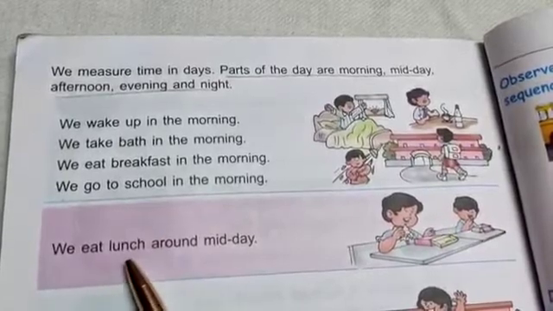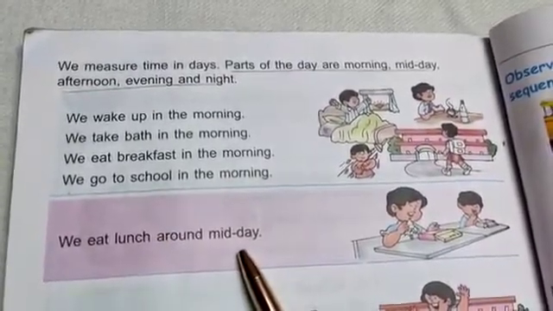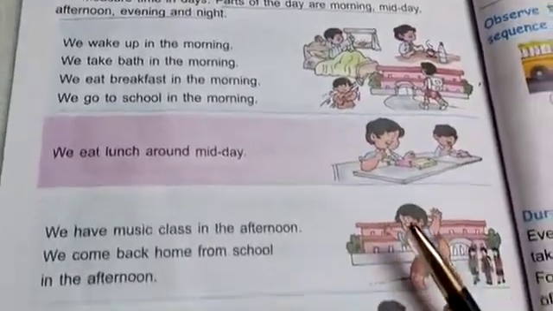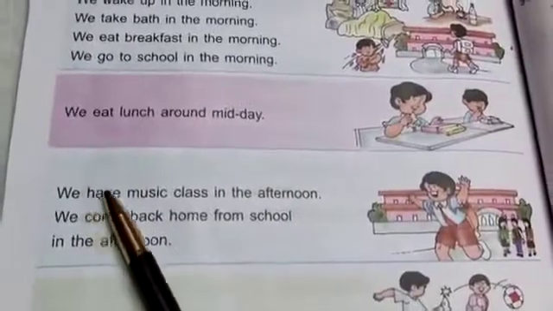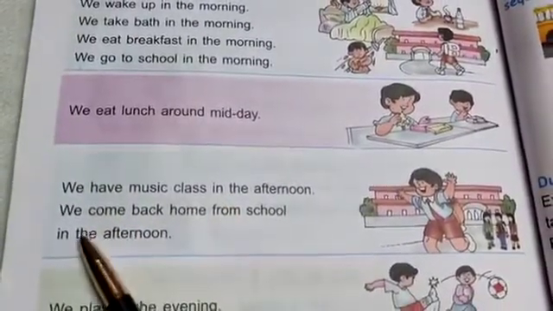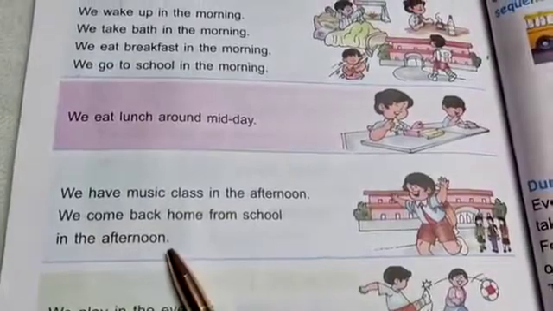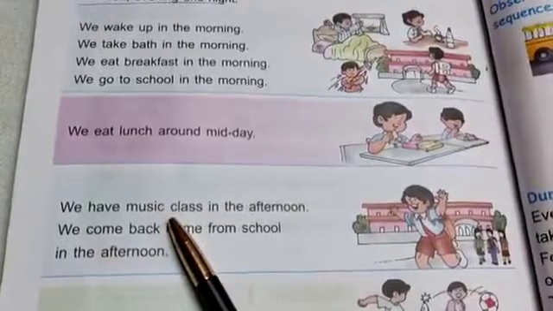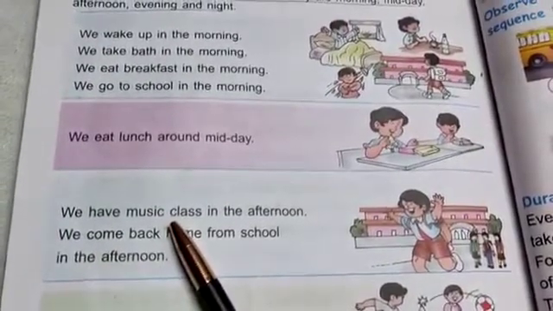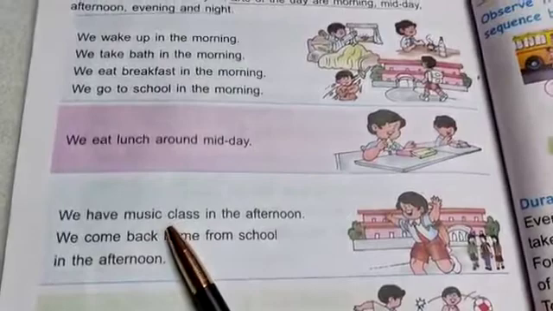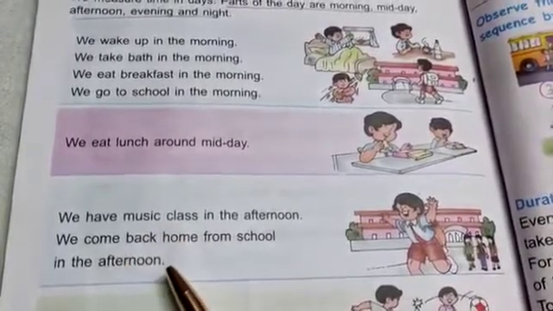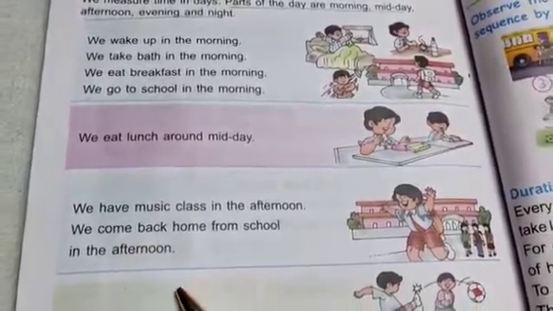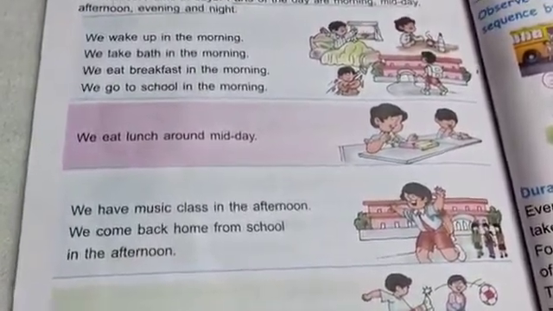We eat lunch around midday. So what do you do around midday? You have your lunch. Then what we do in the afternoon, let us see. We have music class in the afternoon. We come back home from school in the afternoon. So in the afternoon, you have your music class or dance class or any other painting class, whichever you want. So in the afternoon, you come back home.